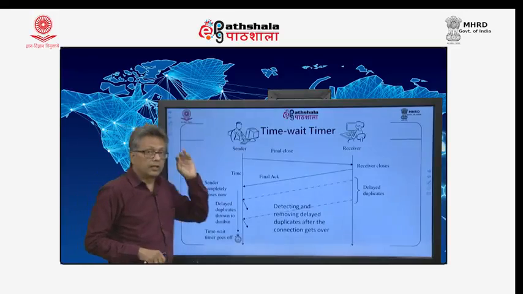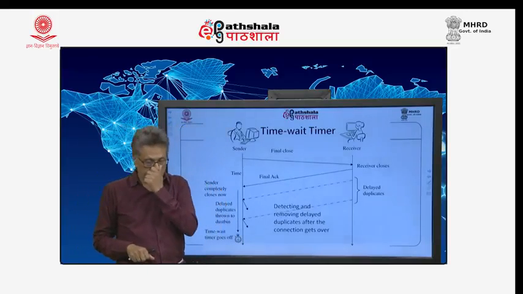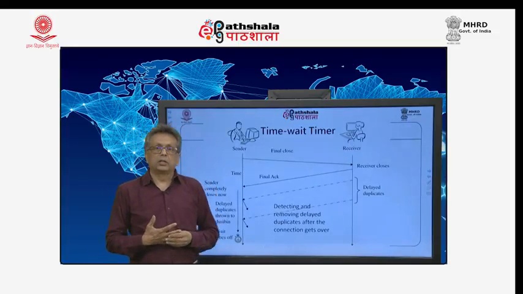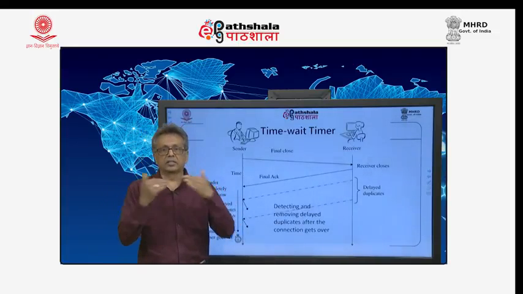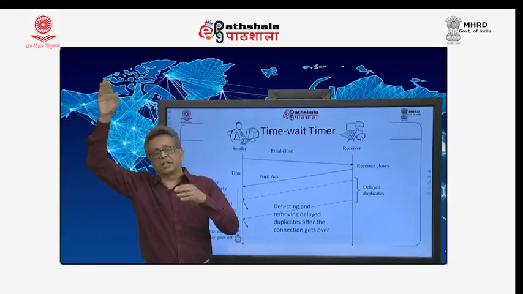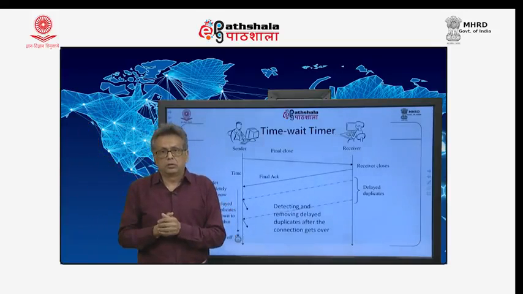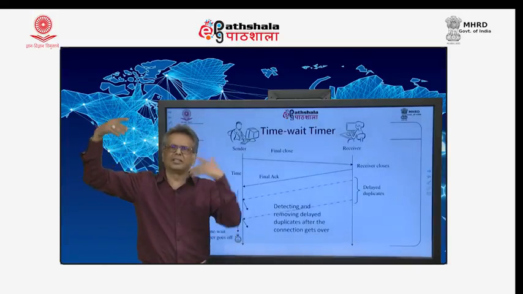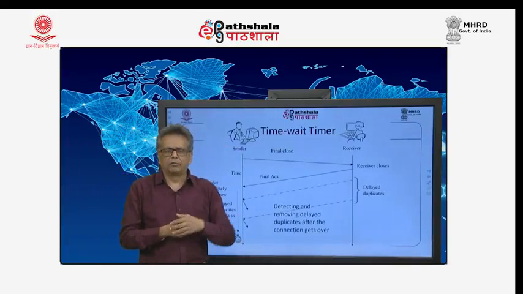Now, one more interesting timer. Whenever the connection gets over, it is quite possible that some of the segments are still roaming around. The connection is over, but those segments are basically duplicates of the original.